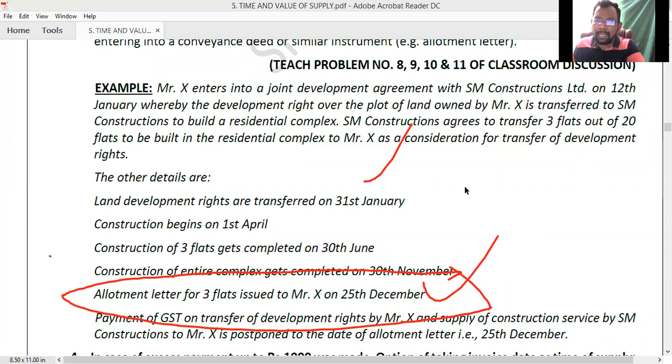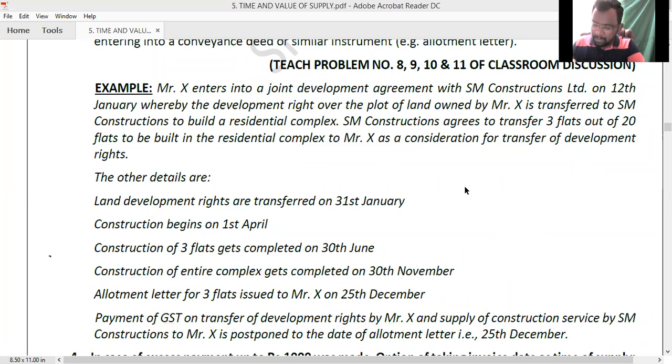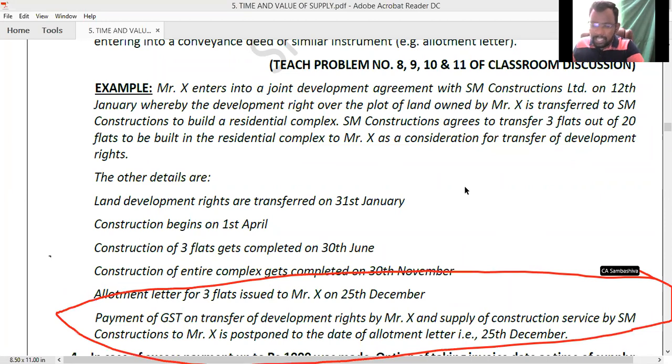So Mr. X can make the payment of GST on or after 25th of December. He can postpone that payment of GST up to 25th of December only. So that is what is explained in the last paragraph. Payment of GST on transfer of development rights by Mr. X and supply of construction services by Mr. Y, by SM Constructions to Mr. X is postponed to the date of allotment letter, that is 25th December. Are you following, ma'am? Right? Next.